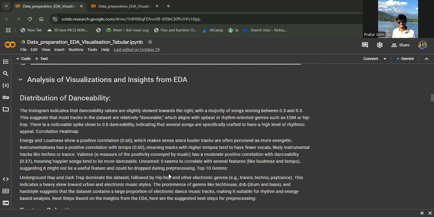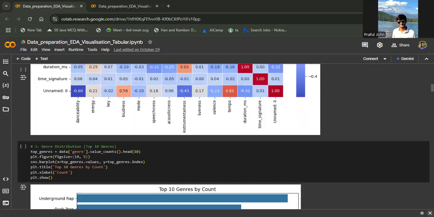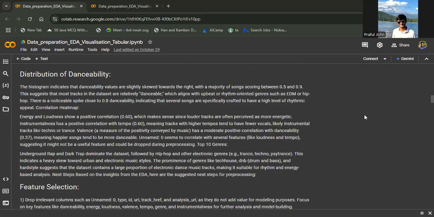We'll try to analyze the visualization of insights from the exploratory data analysis we did. We have a distribution of danceability. This histogram indicates the danceability values are slightly skewed towards the right, as we can see here. And we can also see a majority of songs scoring between 0.5 and 0.9. This suggests that most tracks in the data set are relatively danceable, which aligns with beat or rhythm oriented music.